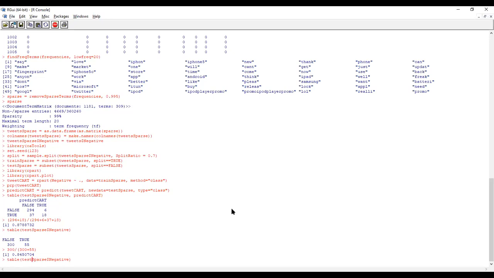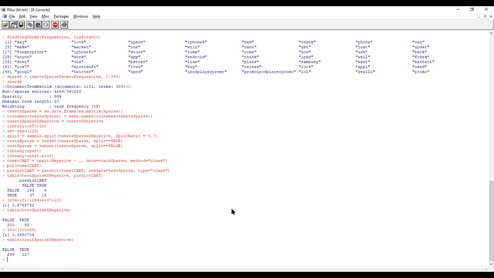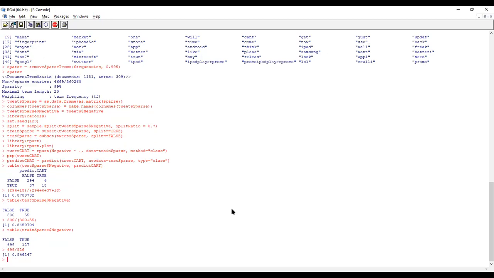We want the table for train, we'll see. Train is this much. So 827, 826. This model's accuracy: how much? 399 divided by 826. This also gives 84% model accuracy.